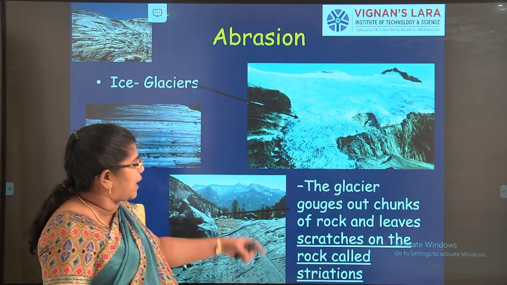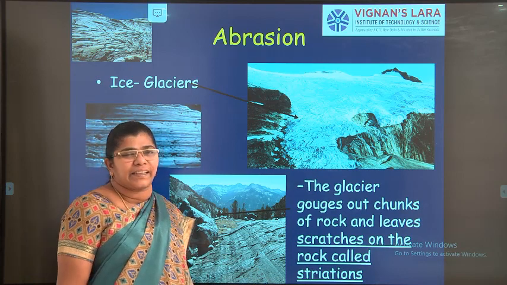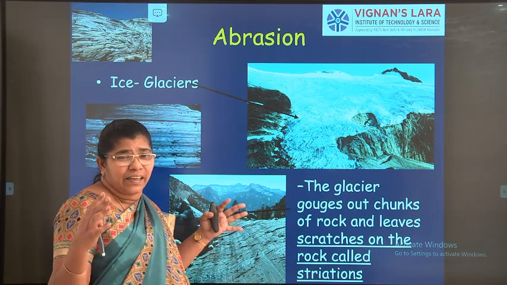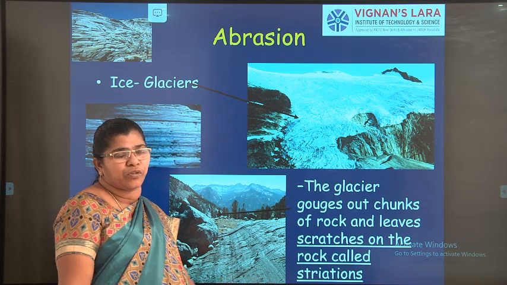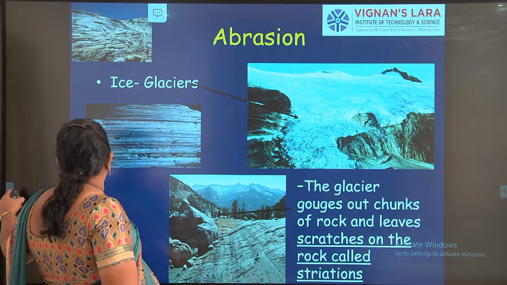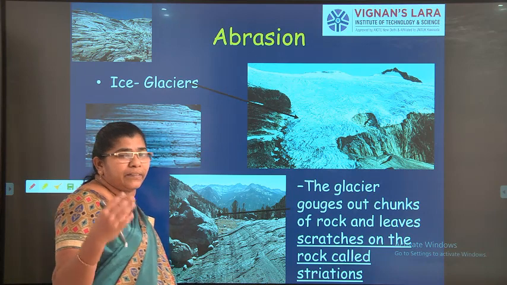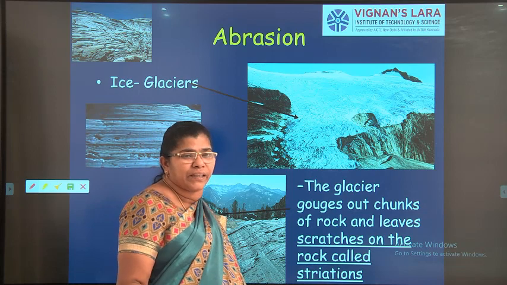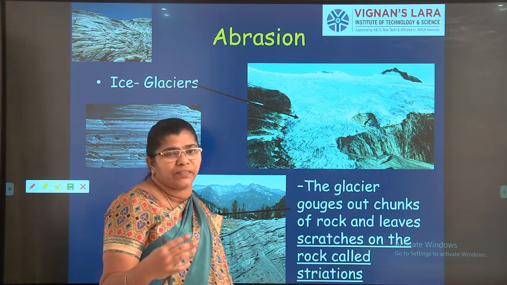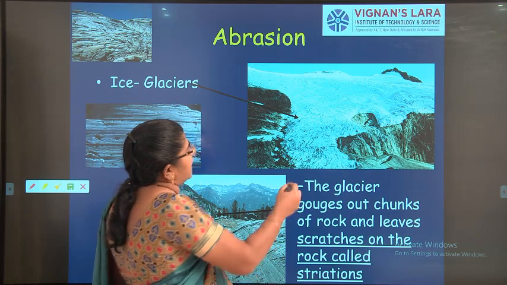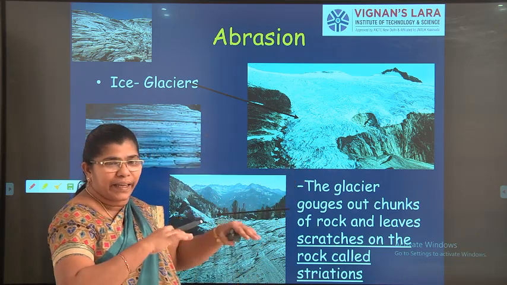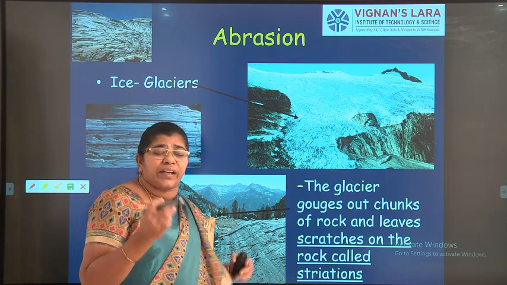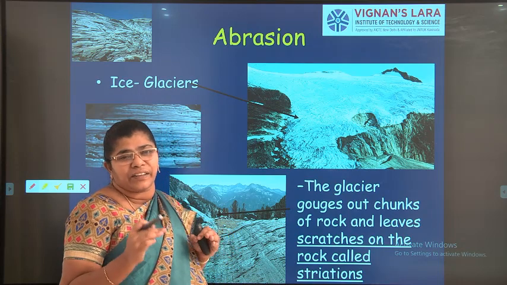The next is glaciers. What are glaciers? Glaciers are very big ice rocks that are moving from one place to another. When permanent water freezes at a very low temperature, it forms ice, and we call it a glacier, right? These glaciers have an abrasion reaction with the rock. The glaciers are very strong when they are in a very solid position.